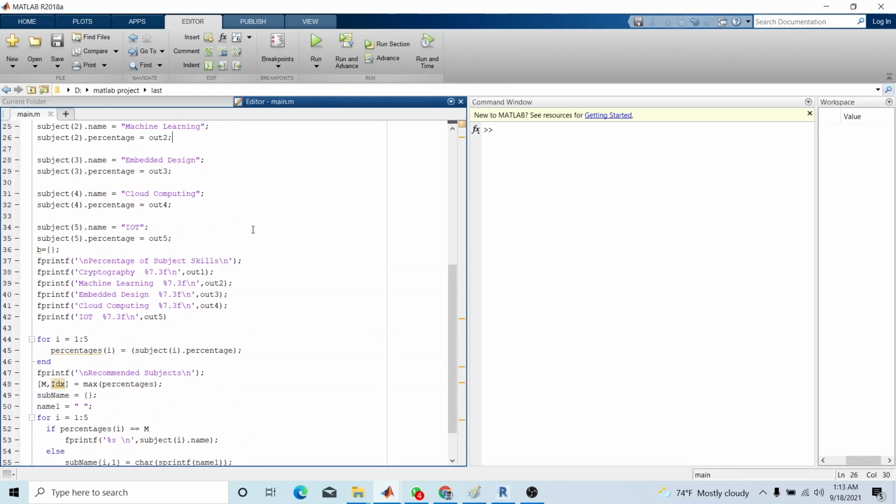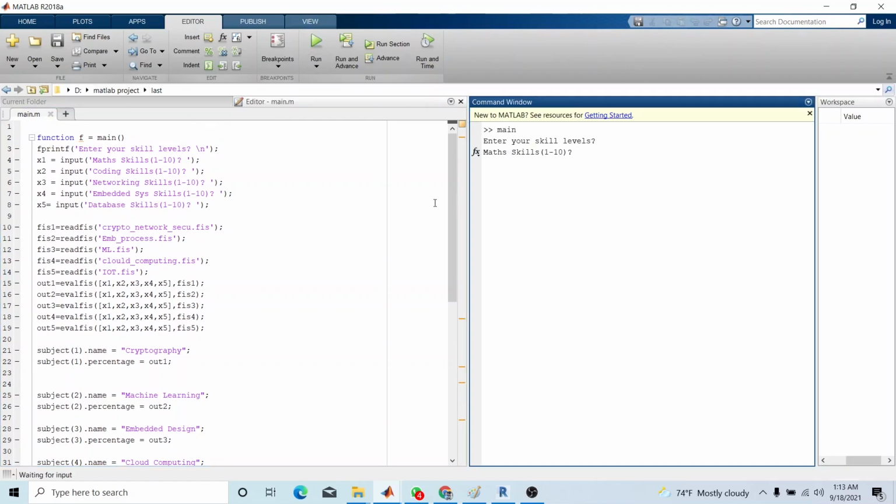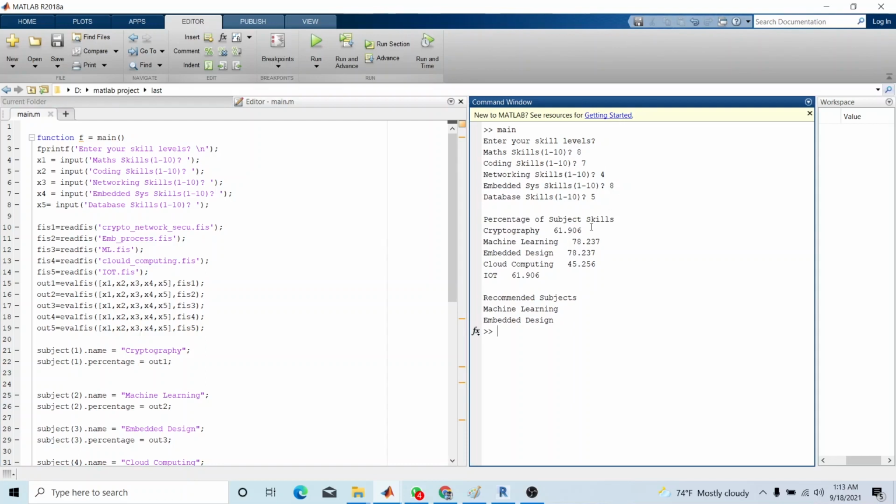Let me run the app. First I enter the input. After I give the input, the fuzzy system generates the percentage for each subject. Then it shows the recommended subjects: machine learning and embedded system. Here you can see machine learning and embedded system have a higher percentage, that's why they were chosen.